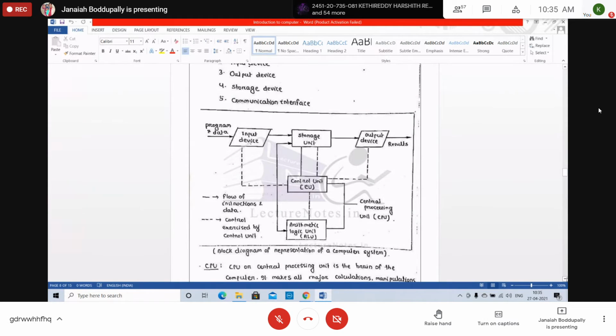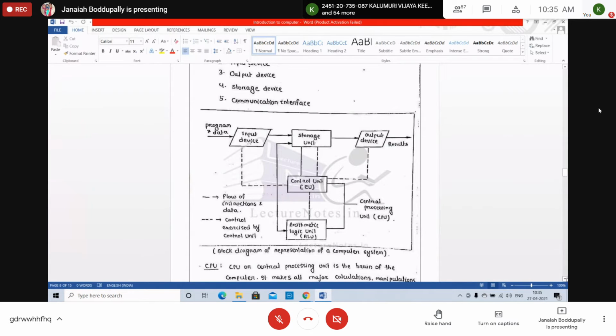Keyboard, mouse, joystick, previously. Any device through which we can give data or information is called an input device.